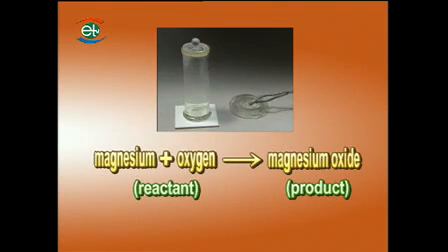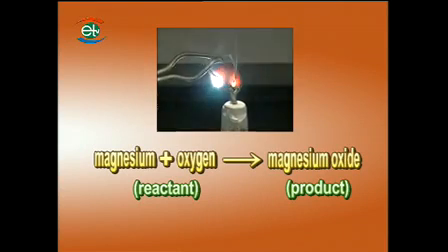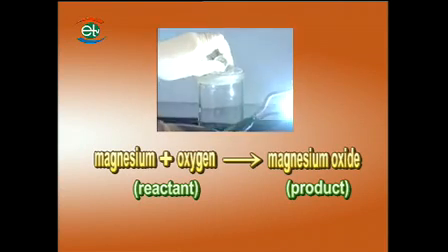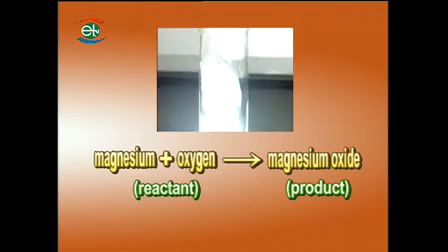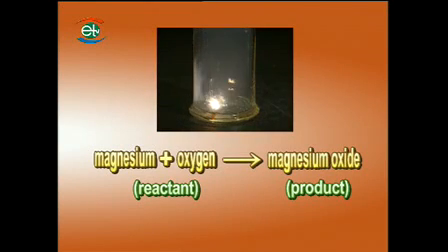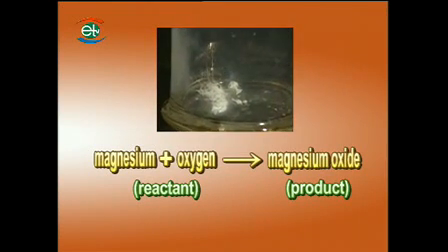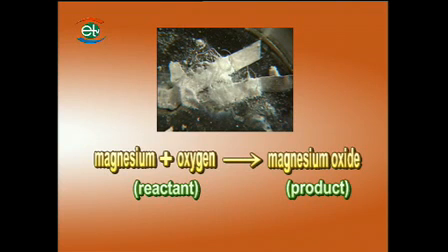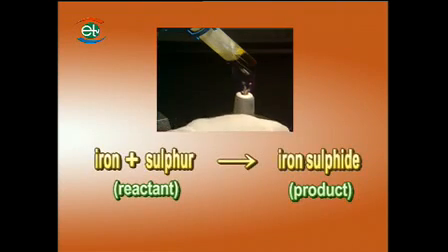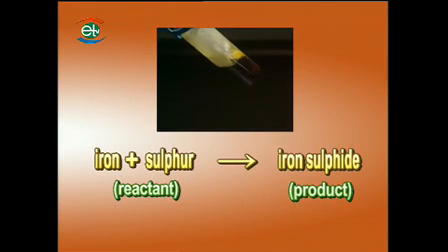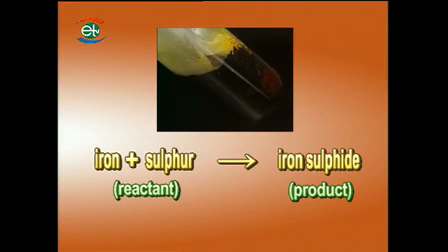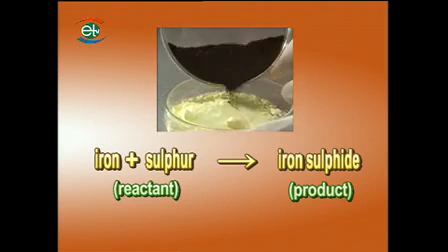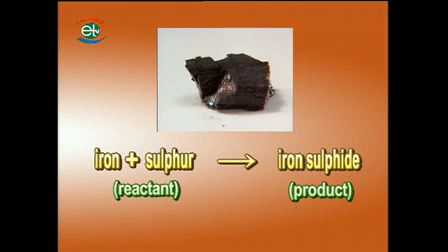Magnesium combines with oxygen to form magnesium oxide. As the properties of magnesium oxide are entirely different from those of the component magnesium and oxygen, this process is also a chemical change. Magnesium and oxygen are the reactants. Magnesium oxide is the product. Likewise, iron and sulfur combine to form the compound iron sulfide. Iron and sulfur are the reactants, while iron sulfide is the product.